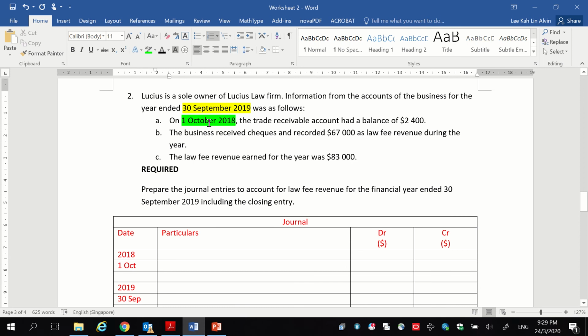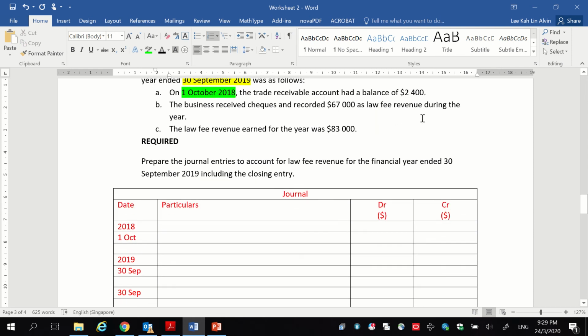So since at the start of the year we have a receivable, it means that we did not earn the income this year. We earned the income in the previous year, and that is why we should not include the income of 2,400 this year.